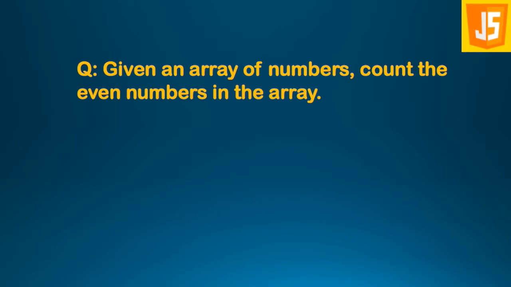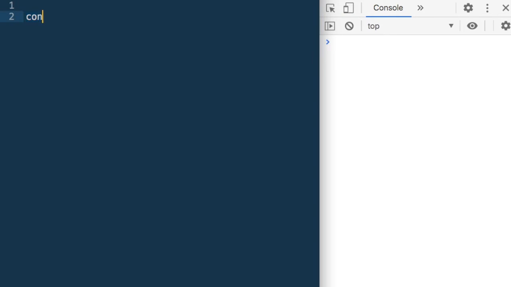Given an array of numbers, count the even numbers in the array. So we have been given an array of numbers and we have to count the even numbers in the array. So let's say we have an array of numbers, say nums, and the values are 2, 10, 14, 5, 7, 9, 6. What is our objective? To count the even numbers in this array.